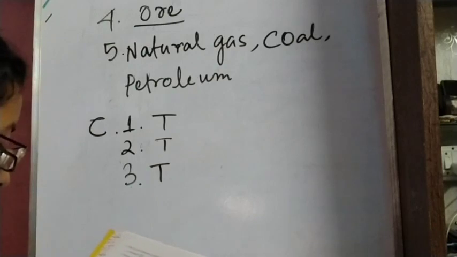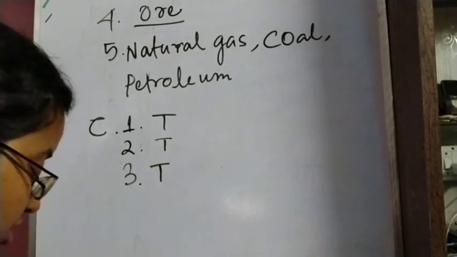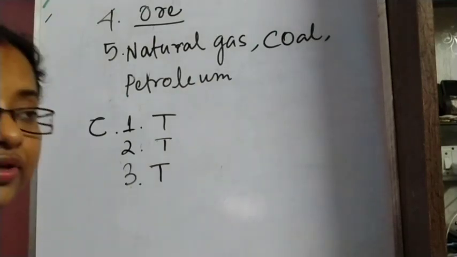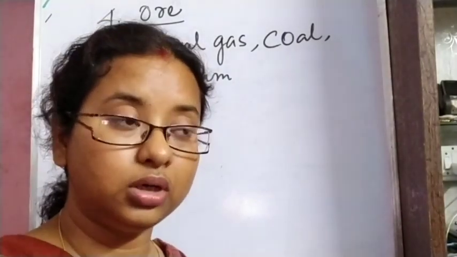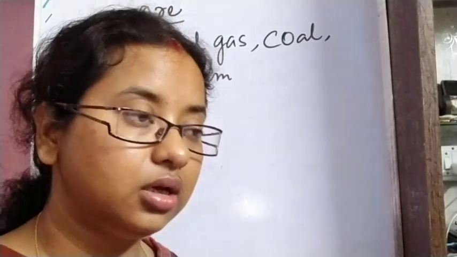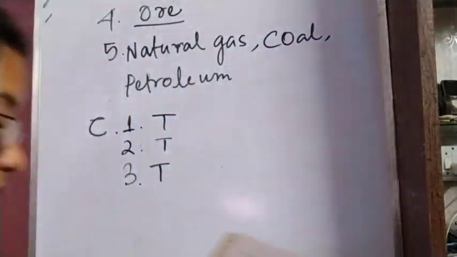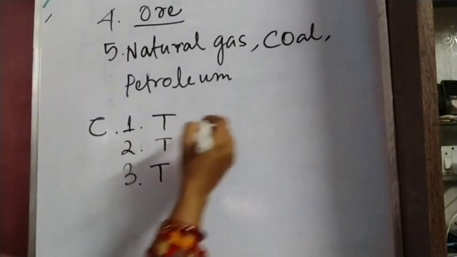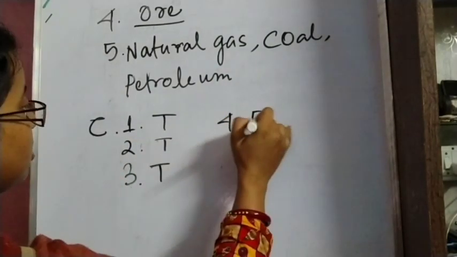Next, nylon, rayon and terylene are natural fibers. We know these are synthetic fibers, not natural fibers. Natural fibers are cotton, silk, wool, jute. But nylon, terylene, rayon, these are all synthetic fibers. So number 4 will be false.